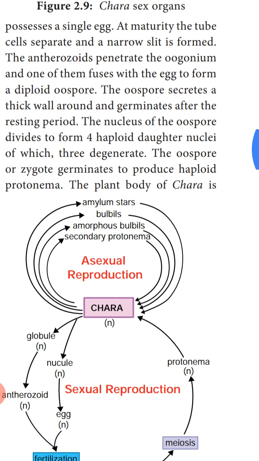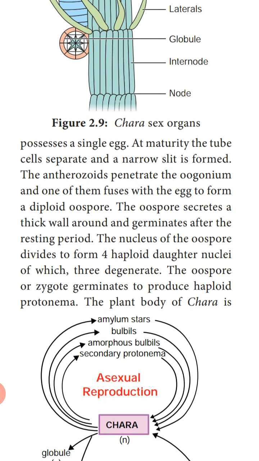So here we have seen what is happening. The anthrazoid fuses with the egg, and they form the diploid oospore. This diploid oospore undergoes meiosis division to produce 4 haploid daughter nuclei. Out of these 4 haploid nuclei, 3 will degenerate, only one remains, that oospore will germinate and give rise to a haploid protonema. So in the life cycle of Chara, only the oospore is in the diploid condition, the remaining phase of the plant is in the haploid condition. So this cycle is called haplontic. Here also we can find alternation of generation.